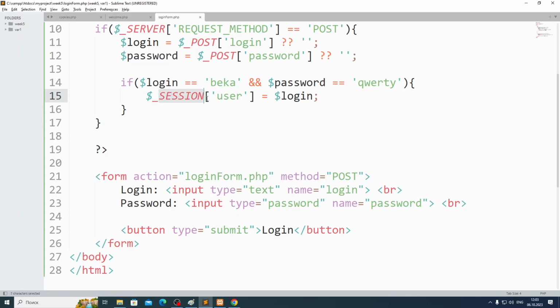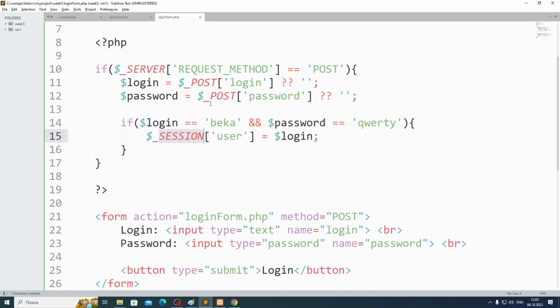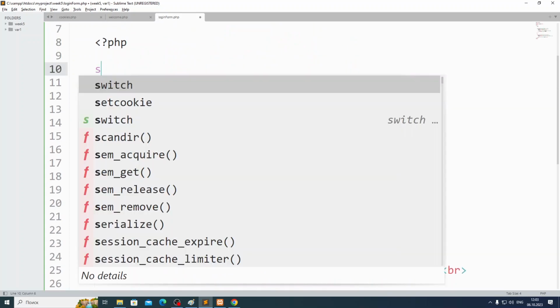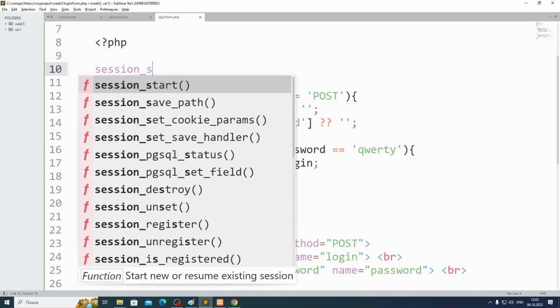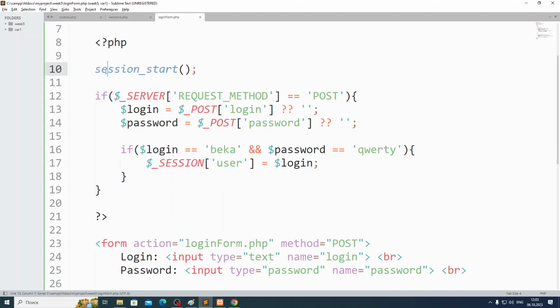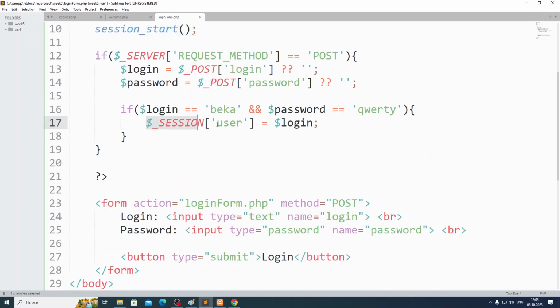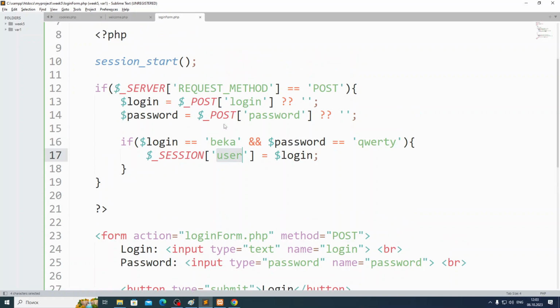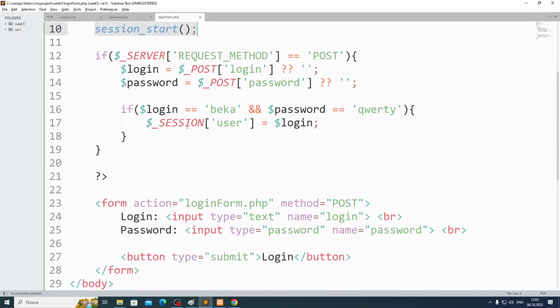But one moment here, guys. If you want to use sessions, the session array, or any work with sessions, first you have to call the session_start method. This method starts the session and creates this array, so after that you can put some values inside. If you don't call session_start, you cannot normally use the sessions.